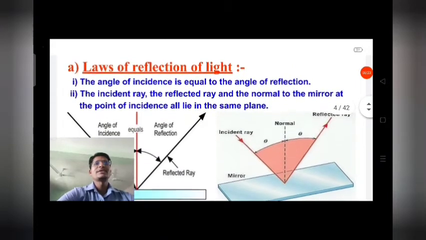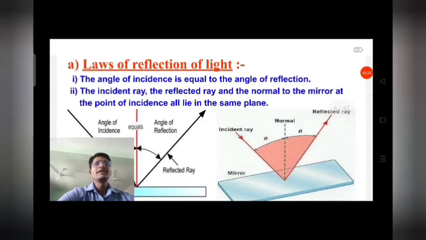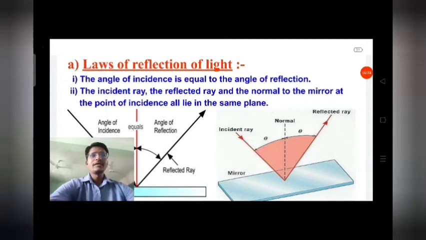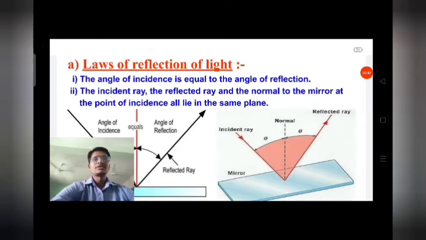Now, laws of reflection of light. Here are two laws of reflection. The angle of incidence is equal to the angle of reflection, so angle i is equal to angle r. This is the second law of reflection of light.